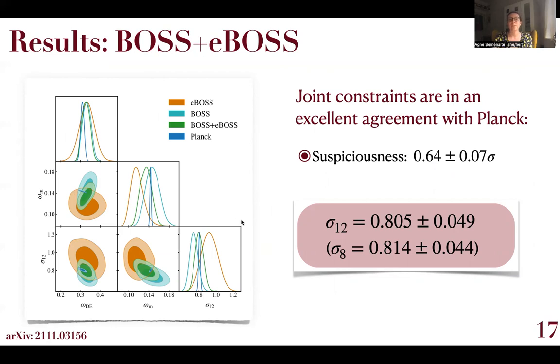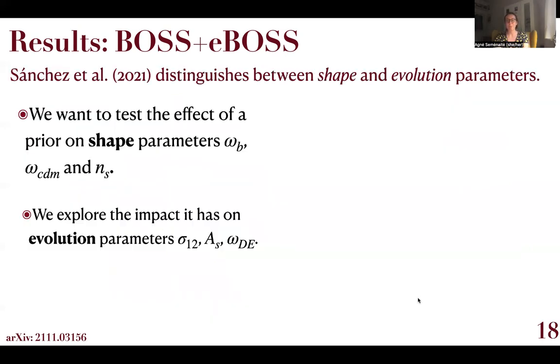And indeed, if we take a look at the evidence-based tension metric that we use to quantify our agreement, we will see that BOSS and eBOSS agree with Planck within 0.6 sigma as measured by suspiciousness. We can also see that the value of sigma 12 that is recovered by our joint clustering probes is in perfect agreement with Planck, and that's actually also true for sigma 8 as well.